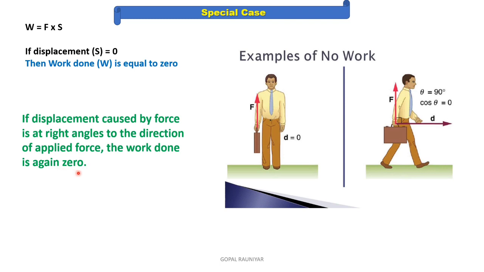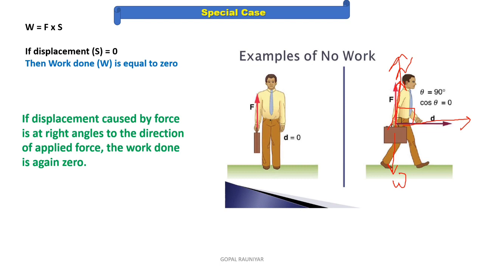Here a man is carrying a box, where the weight of the body acts in the downward direction. This box has some weight, which acts downward, and this weight is balanced by the normal force. Now displacement is in this direction and force acts in this direction, so the angle between force and displacement is 90 degrees.